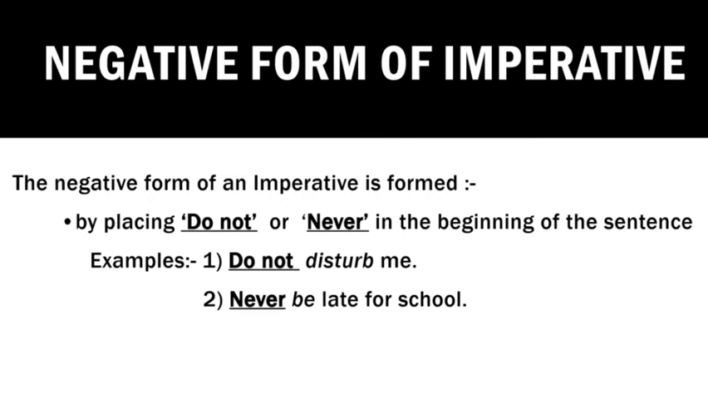So in this video we have learned what the imperative mood is, what imperative sentences are, and the uses of the imperative: there are 4 uses, that is, as a command, an advice, a request, and a proposal. Then we have also learned how to make the negative form of an imperative.